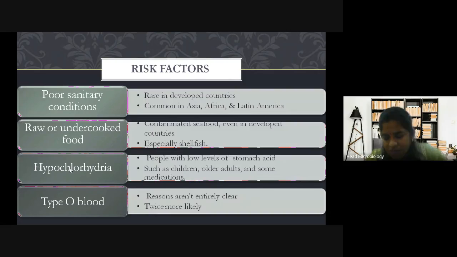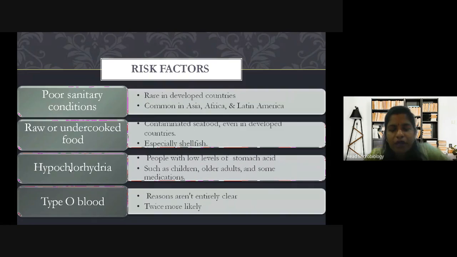Siri, ma'am. Okay, so hypo is less, hyper is more. So the decrease in hydrochloric acid in the stomach is called hypochlorhydria.